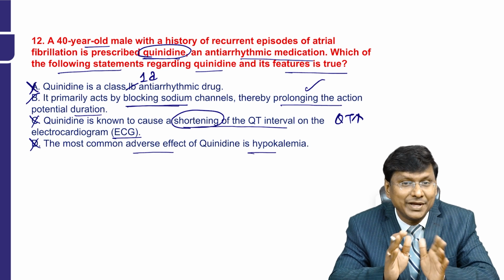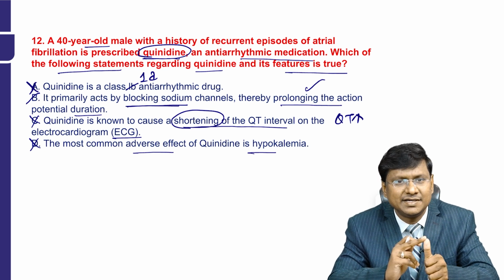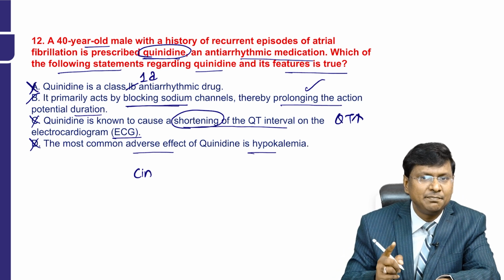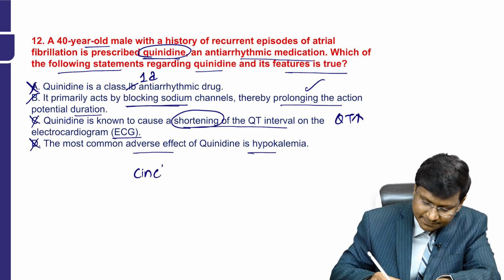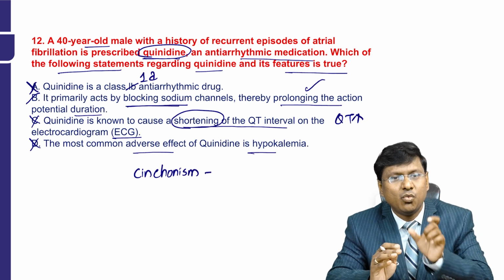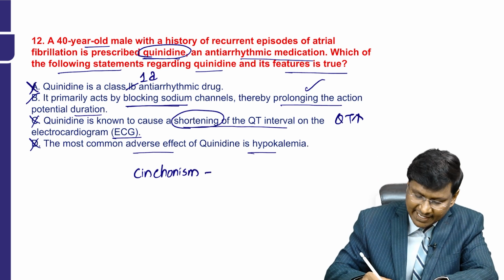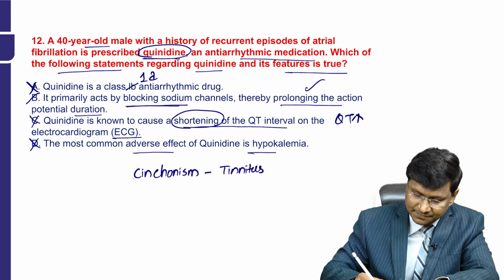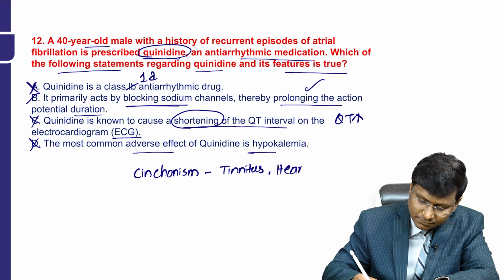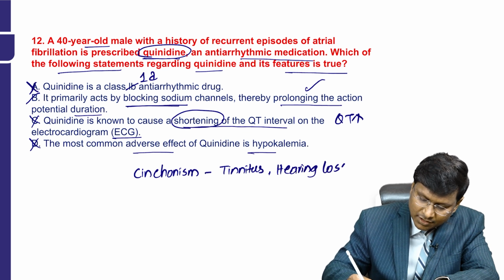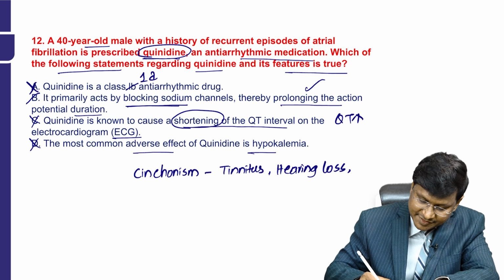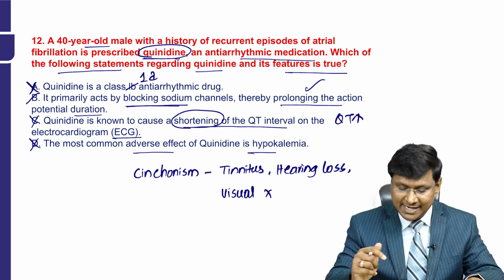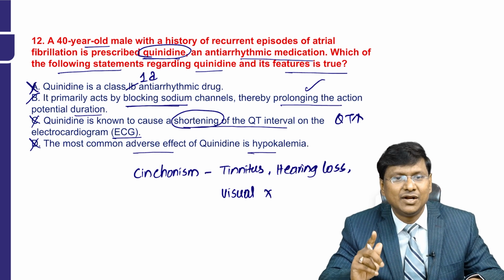Quinidine can cause various side effects, including gastrointestinal disturbances, and it is mainly associated with the development of an important adverse effect that is called cinchonism, right? What are the characteristic features of cinchonism? Number one, tinnitus, then hearing loss, and then visual disturbances, right? So these are the features of cinchonism. Another important potential adverse effect is the long QT interval.